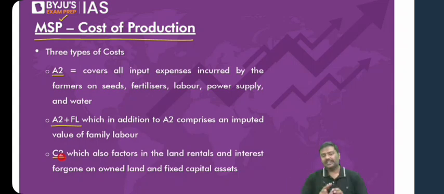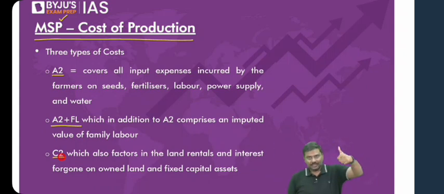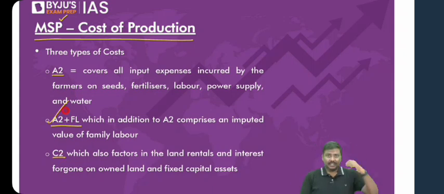But be very, very careful here. Are these the only 3 prices that are recommended by CACP? Absolutely no. There is A1, there is A2, there is A2 plus FL, there is C1, there is C2, there is C2 star, etc. But for Civil Services GS paper 3, do not worry about all of it. Focus only on 3. Let me explain all the 3 here.